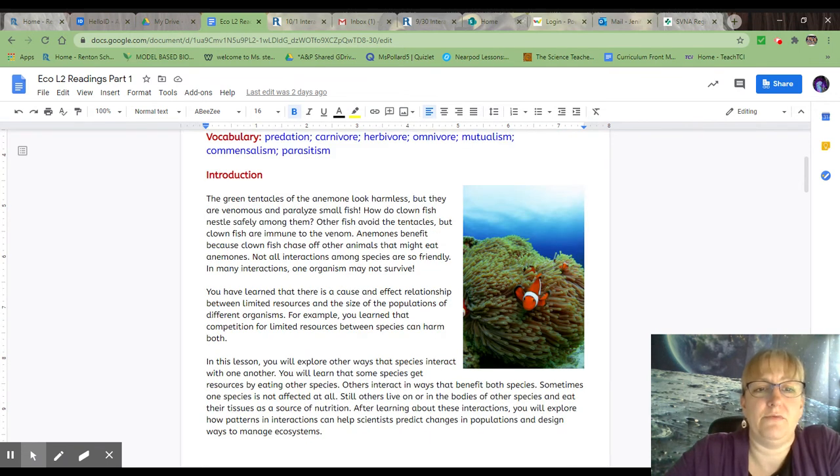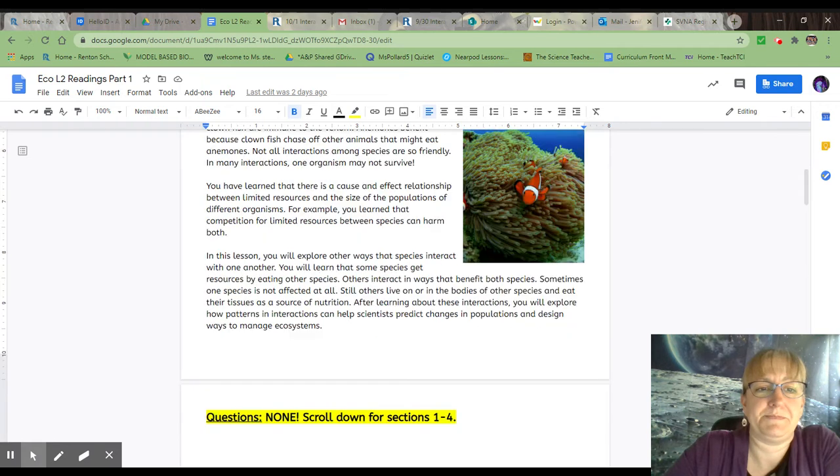Introduction. The green tentacles of the anemone look harmless, but they are venomous and paralyze small fish. How do clownfish nestle safely among them? Other fish avoid the tentacles, but clownfish are immune to the venom. Anemones benefit because clownfish chase off other animals that might eat anemones. Not all interactions among species are so friendly. In many interactions, one organism may not survive.